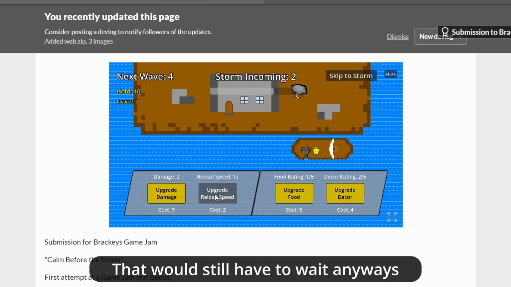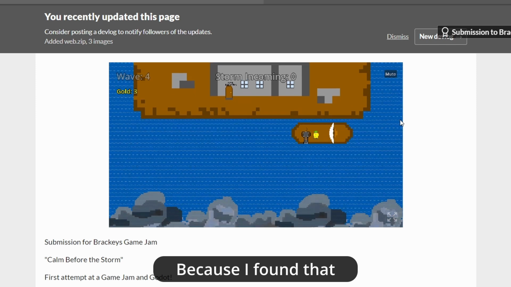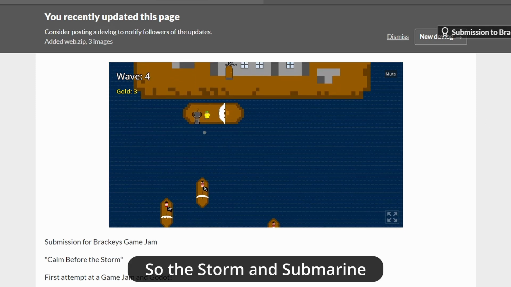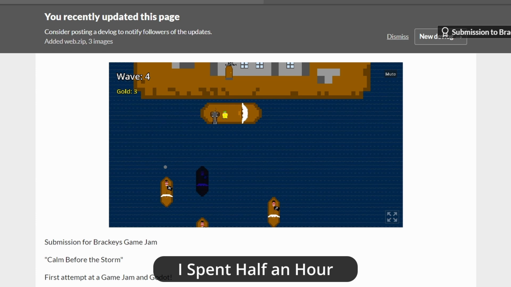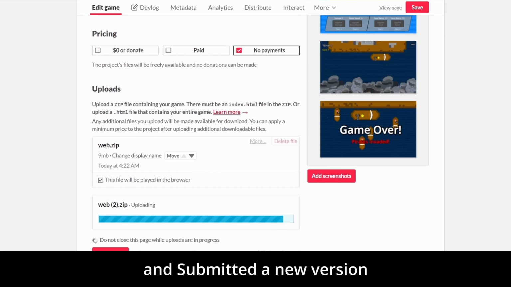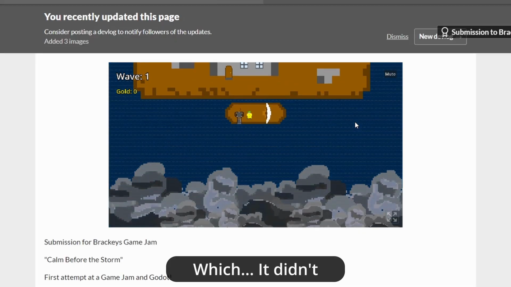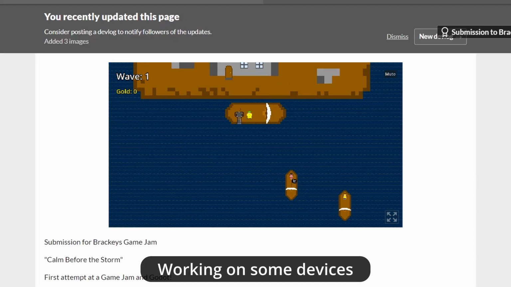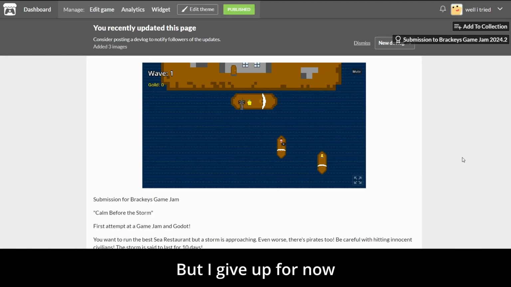But unfortunately that would still have to wait anyways, because I found that the particles in my game weren't working in the web version, so the storm and submarine looked very plain. I spent half an hour trying to figure out the cause, messed around with a few settings, and submitted a new version to see if that worked, which it didn't, so that was annoying. I did find it was possibly working on some devices and not others, but I give up for now.